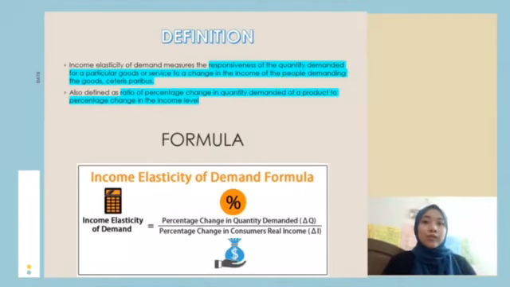Next is the formula for income elasticity of demand. The formula is percentage change in quantity demanded divided by percentage change in consumers' real income.